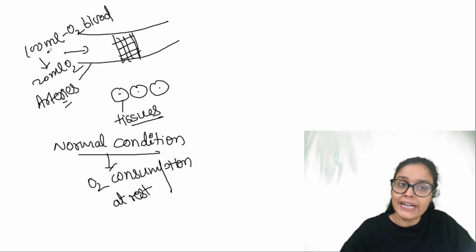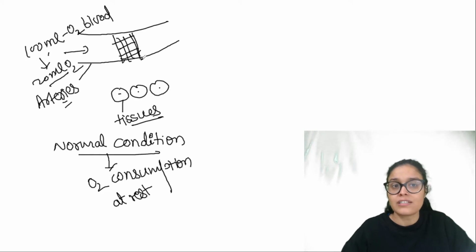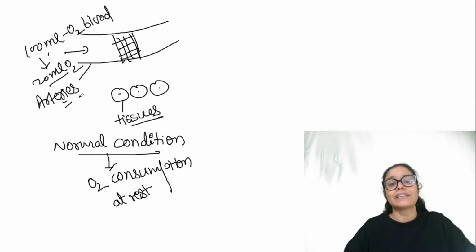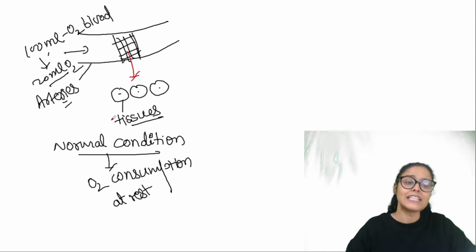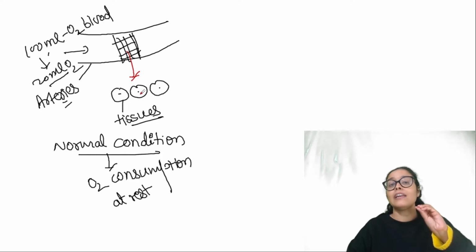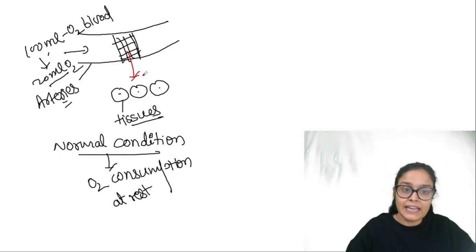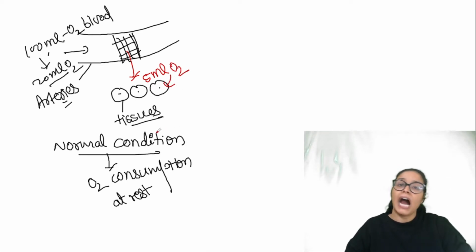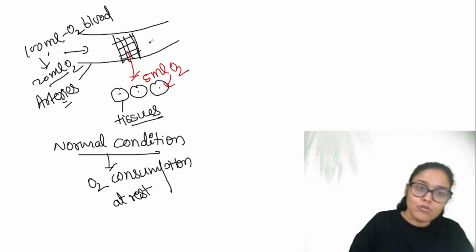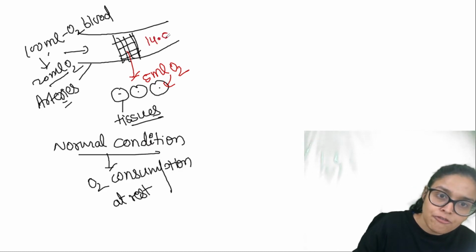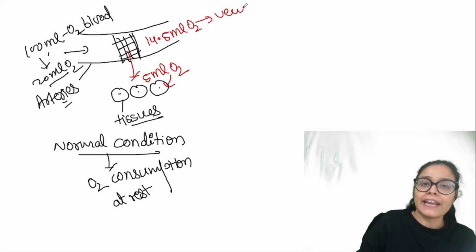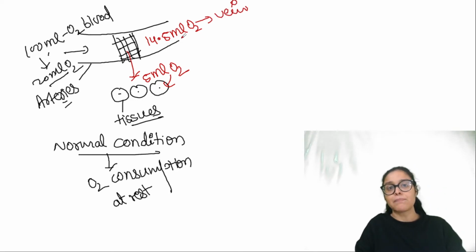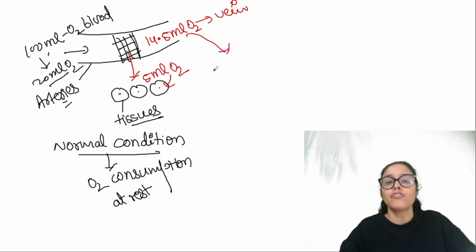We know 100 ml blood carries 20 ml oxygen, and out of this 20 ml oxygen at rest, capillaries would give 5 ml oxygen to tissue. कितना देगा? 5 ml oxygen would be utilized by tissue out of 20 ml. And the rest, 14.5 ml oxygen, goes back to the vein. So deoxygenated blood still has this much amount of oxygen.